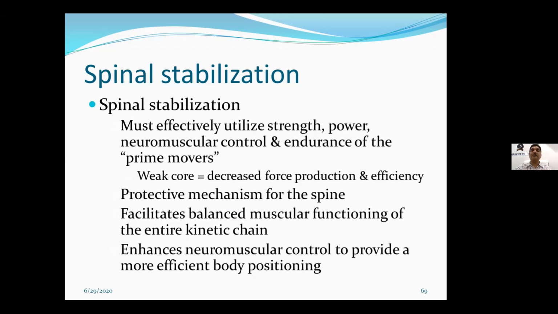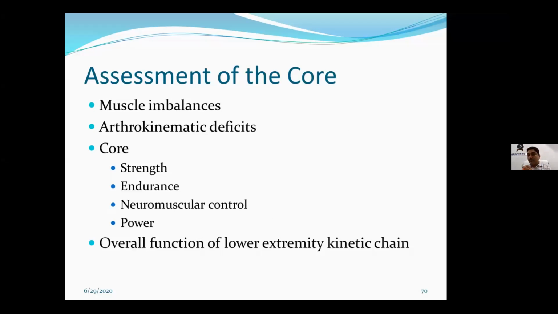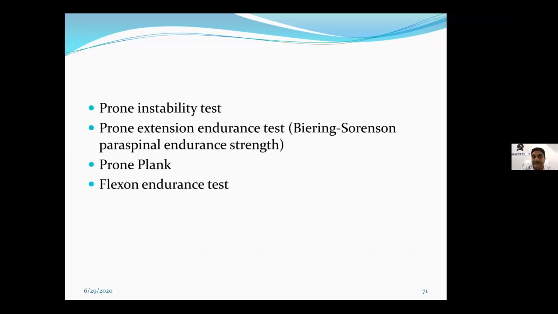Now, how to assess the core muscles? As I said, it is not only one factor. You cannot just check the strength of the muscle and say that your core is good. It is not correct. So you have to check for muscle imbalance, and you have to look for orthokinematic deficit. You have to see all four components, as I said: strength, endurance, neuromuscular control, and power, and also the overall function of the lower extremity kinetic chain.